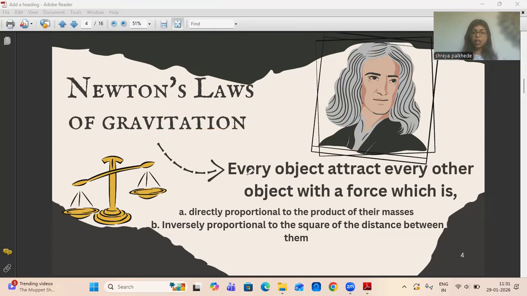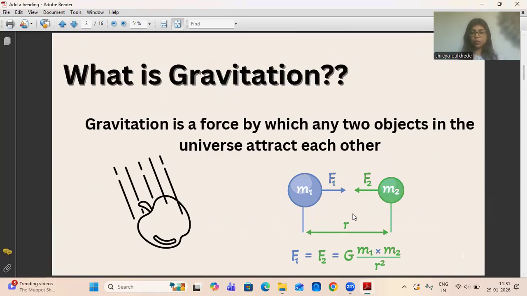So what does it say? It says every object attracts every other object with a force which is directly proportional to the product of the masses. This is the same term which I have explained just here. So the force was directly proportional to the product of the masses,